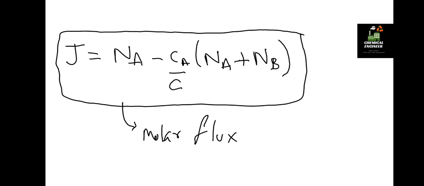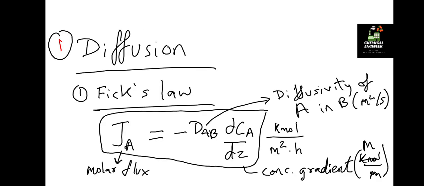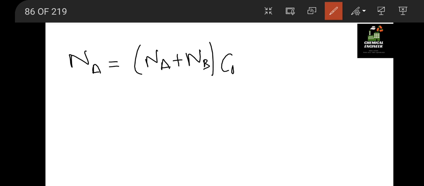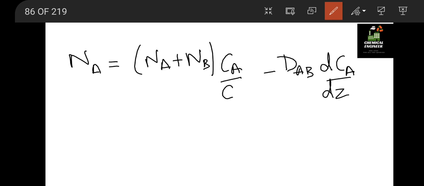From the main formula, after rearranging and keeping the value of J from Fick's law, what we will get is N_A equal to (N_A plus N_B) C_A by C minus D_AB dC_A by dZ.